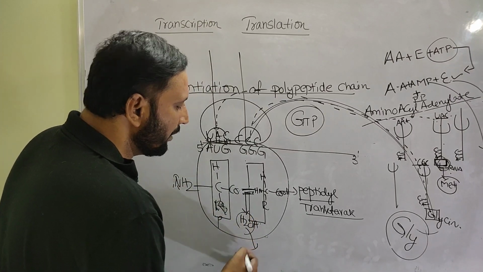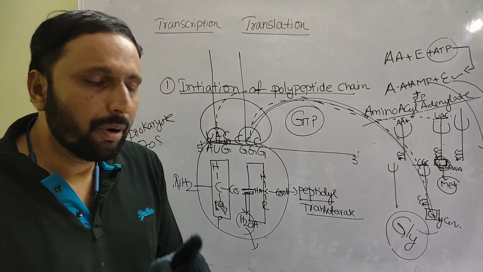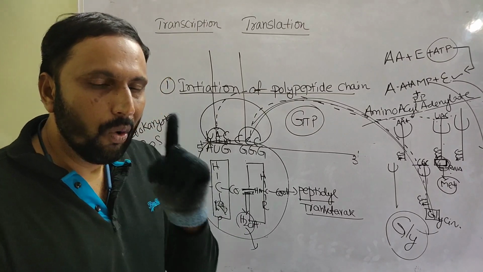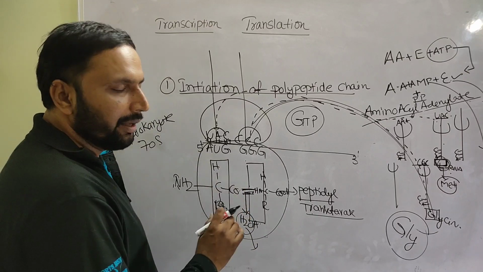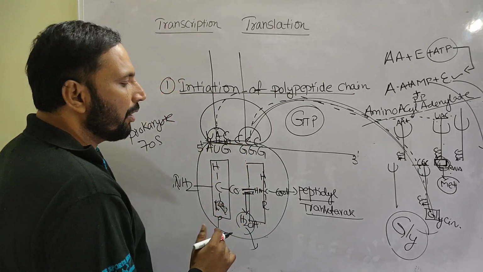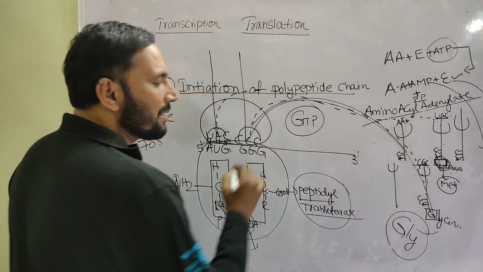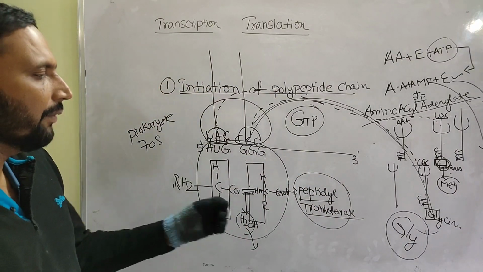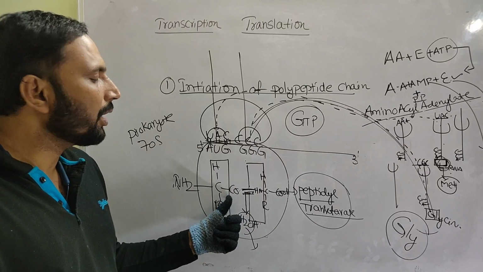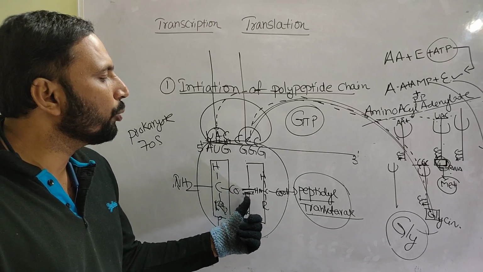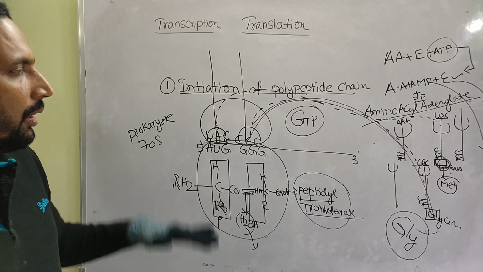How is the peptide bond formed? OH and H combine, and water is released. For every one peptide bond, how many water molecules are released? One water molecule. Remember that. The peptide bond is formed by the peptidyl transferase enzyme, between the carboxyl group of the first amino acid and the amino group of the second amino acid.